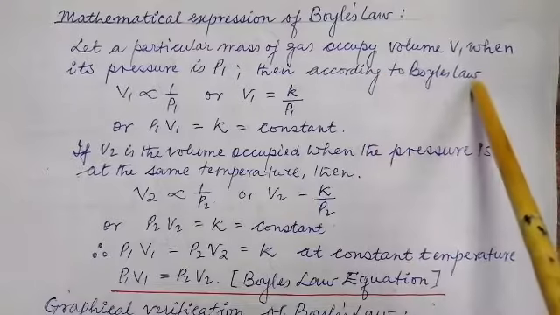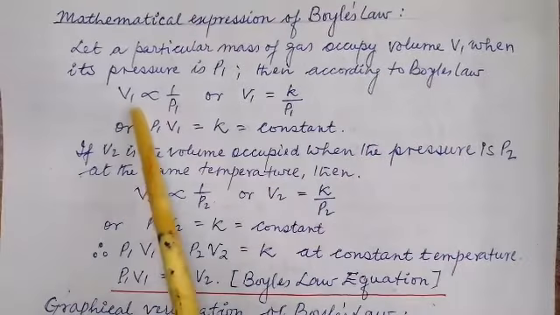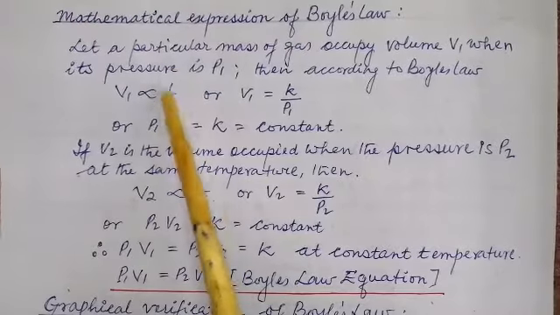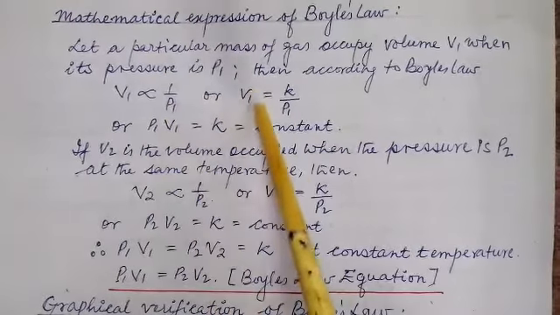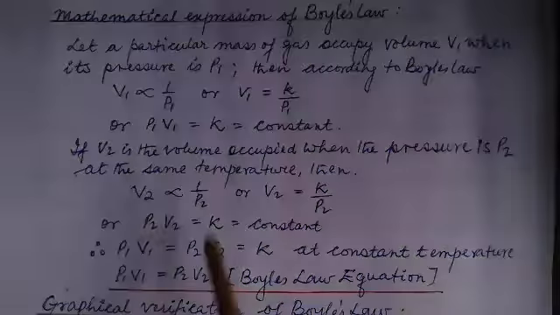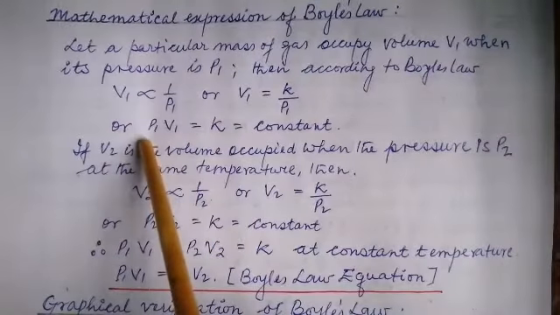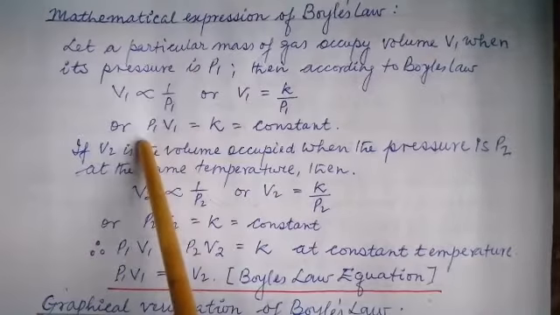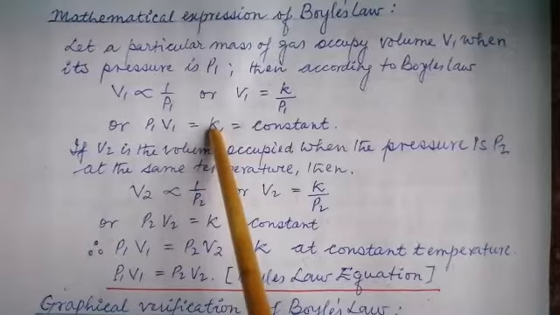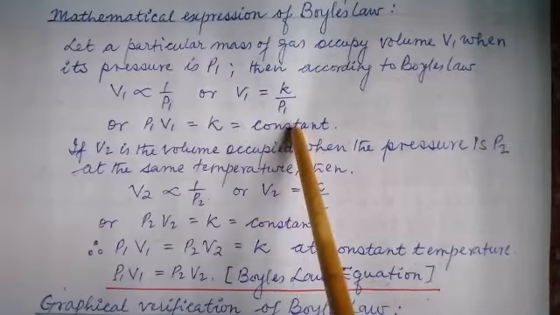Then, according to Boyle's law, V1 varies inversely as P1, 1 by P1, or V1 equals K upon P1. Now, P1 V1, the product of initial pressure and initial volume, is equal to K or constant.